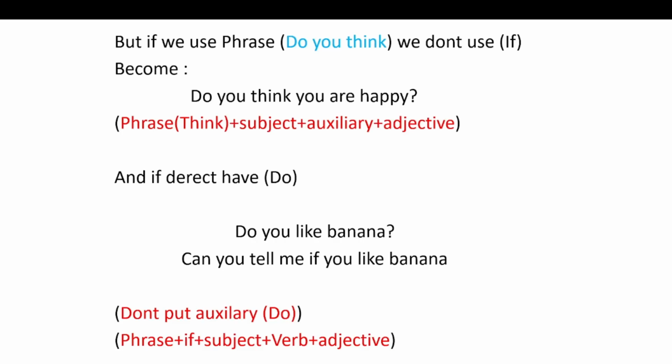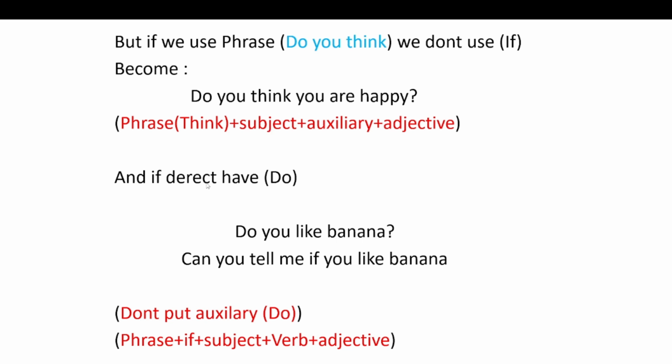But if you use the phrase "do you think," we don't use if. So it becomes, do you think you are happy? The direct question is, are you happy? Because the phrase is "think," we don't put if here. We just put the subject, auxiliary, and adjective. This is the change from the phrase "do you think." We don't put if when the phrase is think.